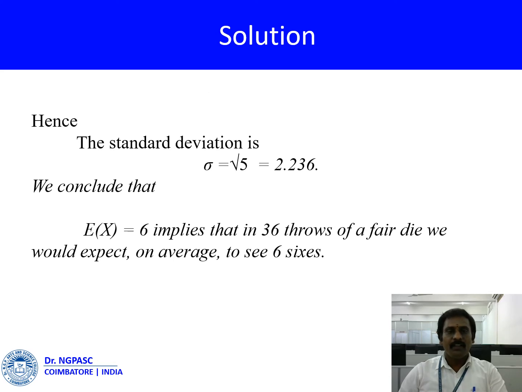Hence, the standard deviation sigma is equal to root 5. Then root 5 is equal to 2.236. Then we conclude that E of x is equal to 6, which implies that in 36 throws of a fair die, we would expect on average to see 6.